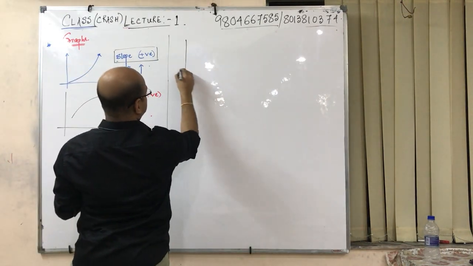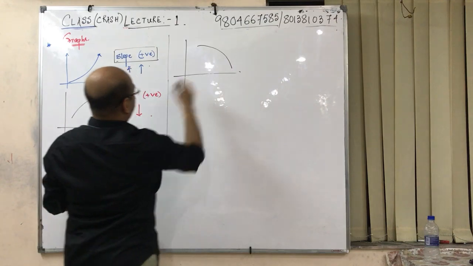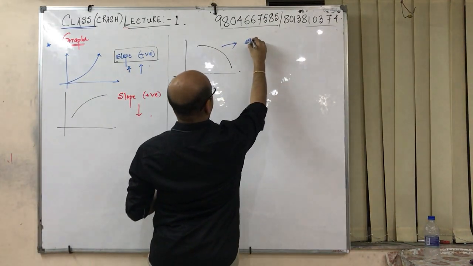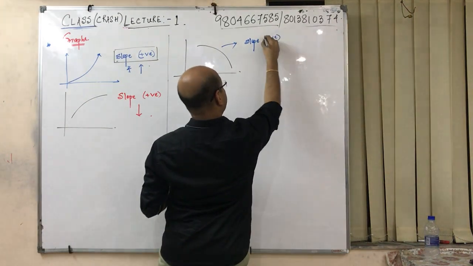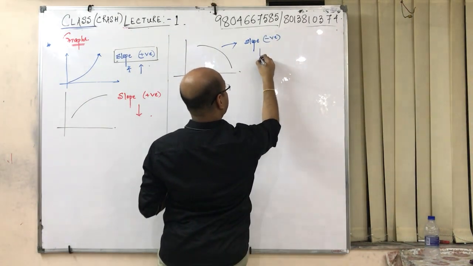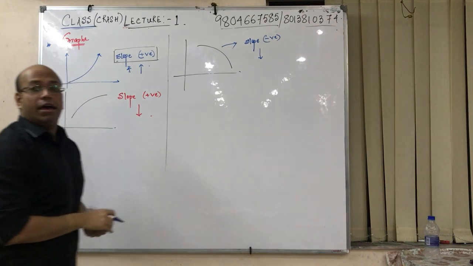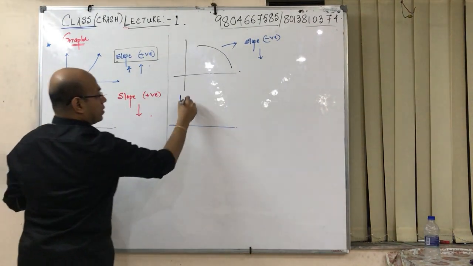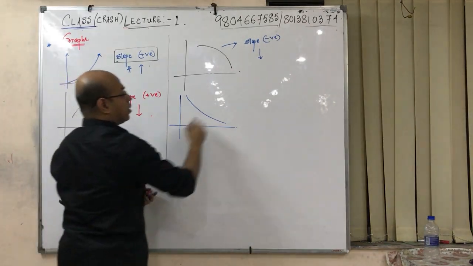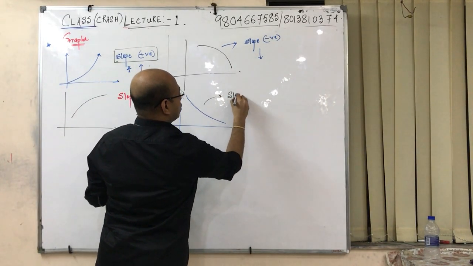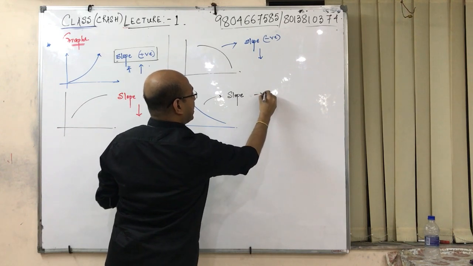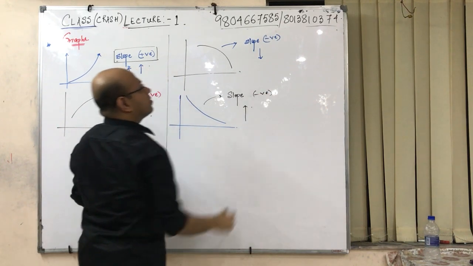Next, over here, now over here, this is what? Slope is negative and it is decreasing. Yes, another segment. This sort of graph says slope is negative and it is increasing.